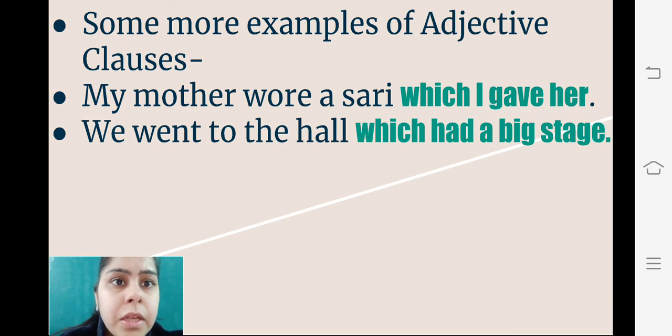We have some more examples of adjective clauses like: my mother wore a sari which I gave her. We went to the hall which had a big stage. Here you can see the words which I gave her. Which thing are we talking about? We are talking about a sari which I gave my mother, right? So which I gave her is an adjective clause. We went to the hall which had a big stage. We are talking about which hall? Which had a big stage. So which had a big stage are the words which we can take as an adjective clause.